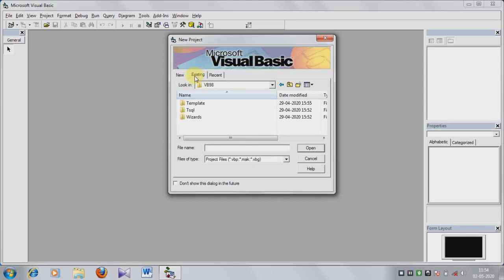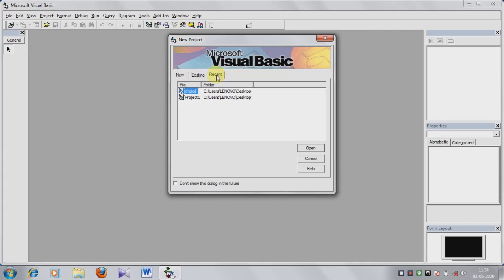This project appeared on the existing tab. When you click on this, you can see the existing project names. Recent, this tab opens the most recent files, meaning files you already worked on. This tab displays the list of the most recently created projects.